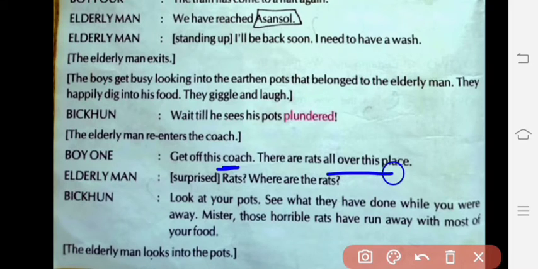The elderly man said, "Where are the rats?" Bhikkhun says, "Look in your pot. Mister, those horrible rats have run away with most of your food." The elderly man looks into the pots and finds that most of the things, the mango sweets he was having, all have been stolen.